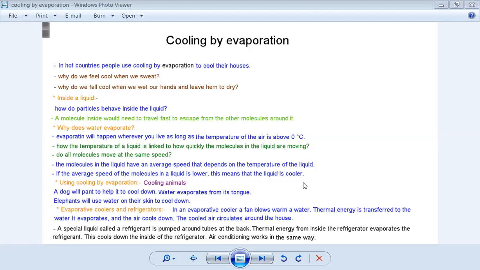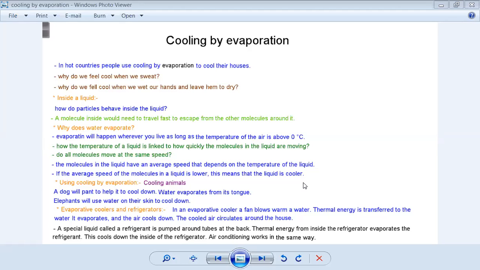Elephants cannot sweat, so what they do is get into the lake, take this water and pour it on their bodies. So elephants will use water on their skin to cool down because they have very thick, rough skin, not smooth. So it's hard to sweat from that skin. That's why they pour this water on their bodies, it's like sweating to cool themselves down.